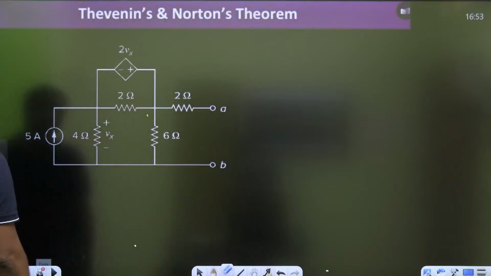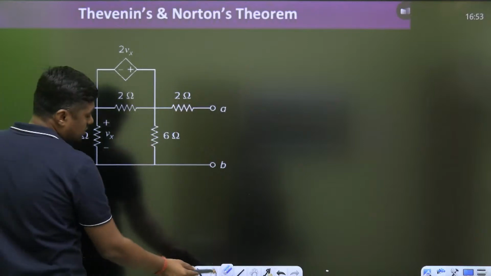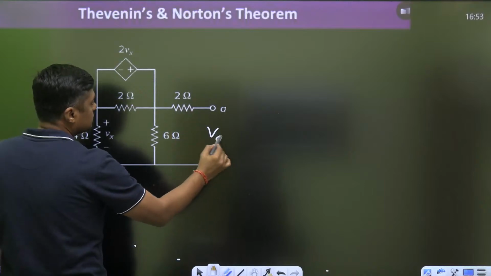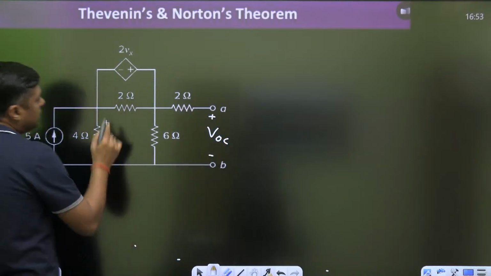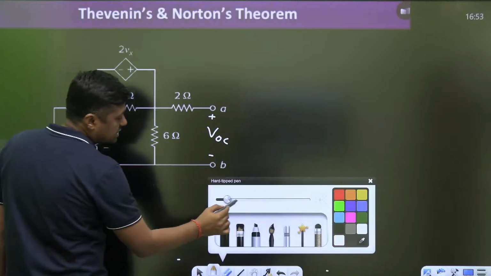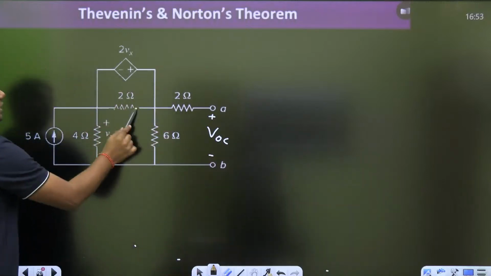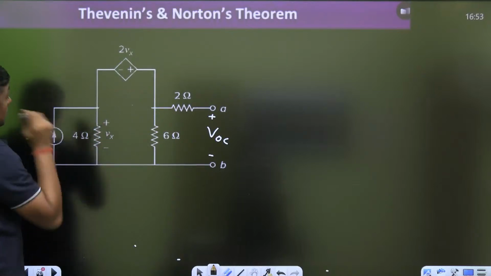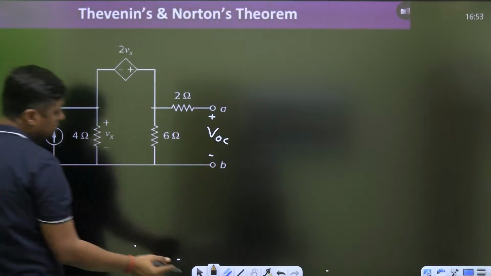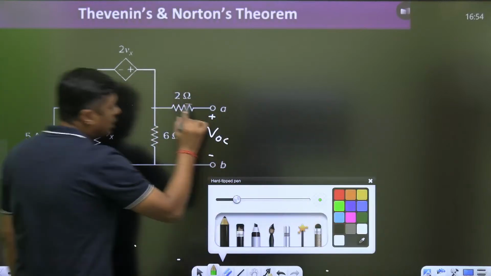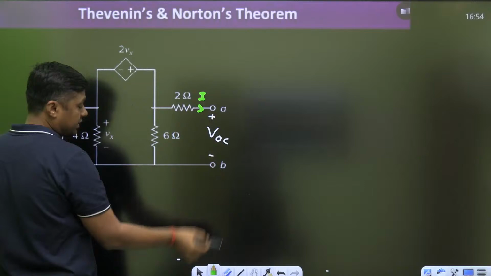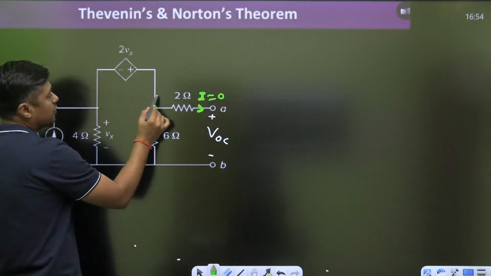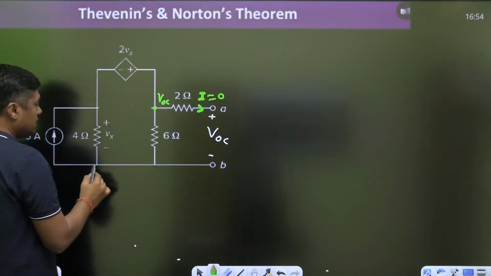Now watch this diagram. Then again, first of all, if you want to find the VOC, then remember again you can remove this 2 ohm resistor because it is connected parallel to that voltage source. It is not a current source, it is a voltage source. You can remove it. And then again this time, because there is no current, what is the meaning of the open circuit? No current here. And that's why this voltage will become VOC. And that is the reference.